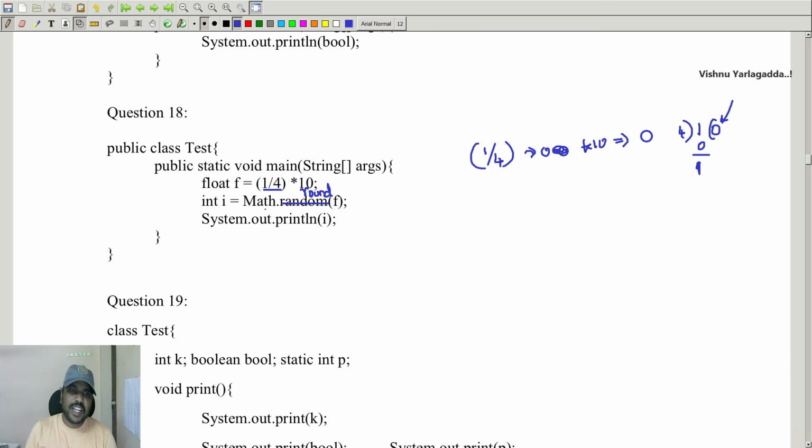So int i equal to Math.round, round of 0.0 is equivalent to 0 only. However, the f value will be 0.0 and after performing Math.round it will be modified to 0 only. So the output will be 0. So fine.